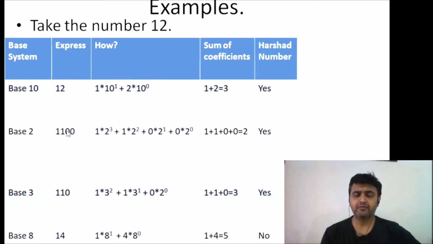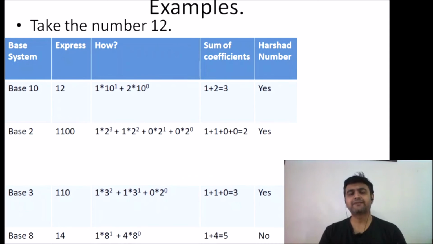So you can take any number. For example, take the number 15. In the decimal system, 15 means 1 plus 5, which is 6, and 6 does not divide 15, so it's not a Harshad number in base 10. Try to write it down in base 2, base 3, base 4, base 11 or base 12, whichever base you like. Write down 15 in that base and just see if it's a Harshad number or not.